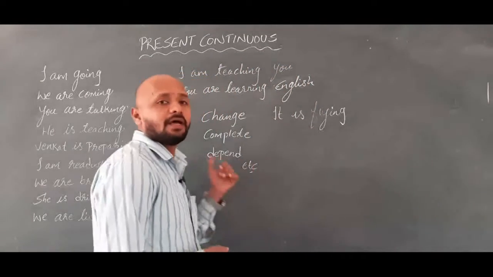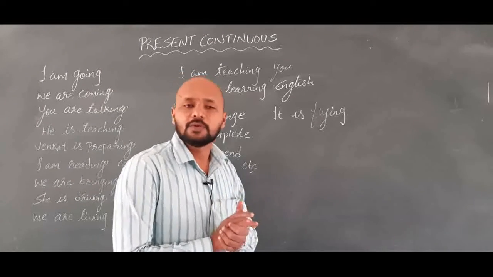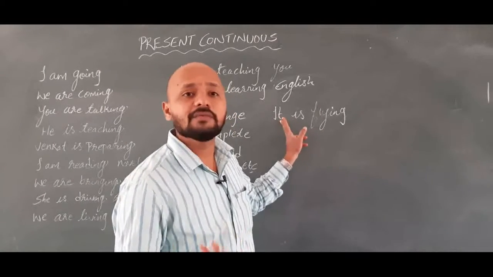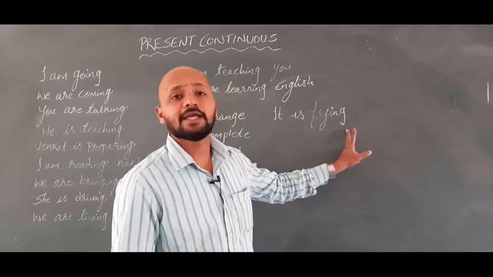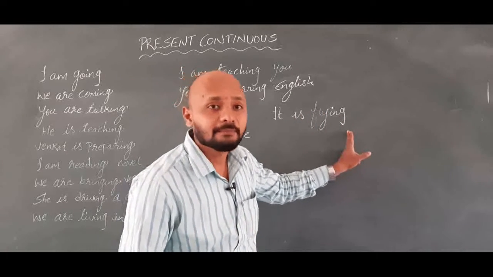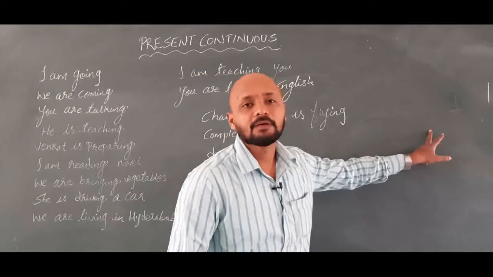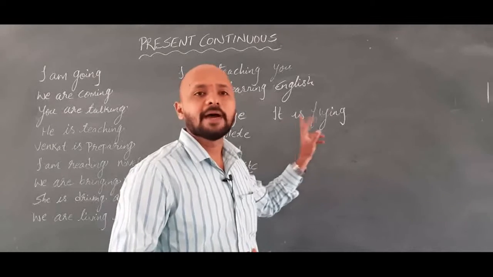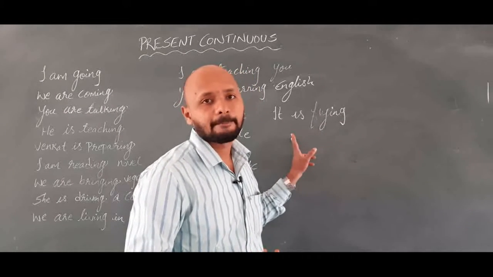Next, I have explained until now about he, she, I, we, you, they. Right? So it is there. It, as I already said, is for things, non-living things. Right? It is flying. What is flying? You can add the next words. It is flying in the sky. What is meant by it? It might be a bird. It might be anything. Right? My aeroplane also. Are you getting me?